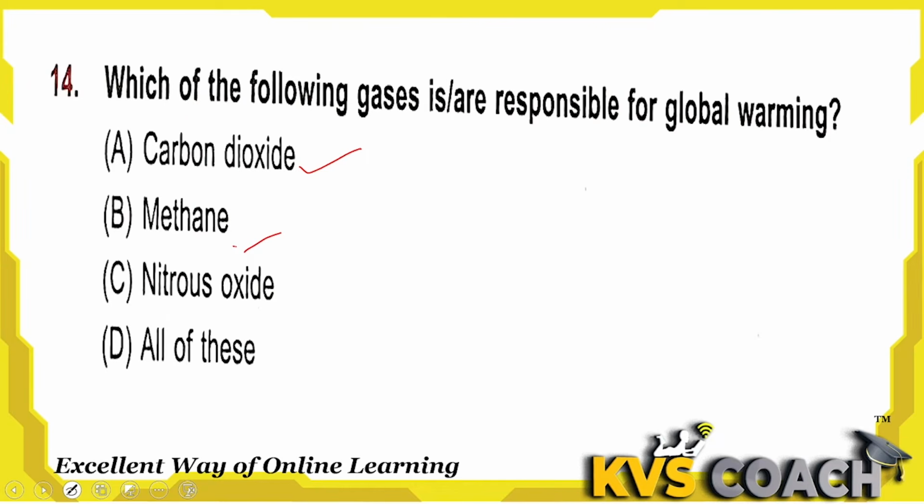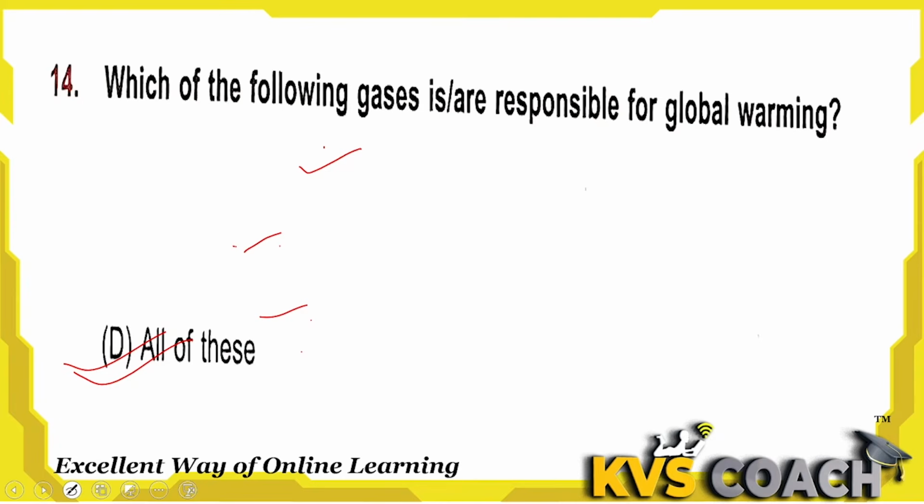Methane molecules trap heat, so this is also a greenhouse gas. Nitrous oxide also plays a very significant role in global warming, that is, it changes the climate. So basically CO2, methane and nitrous oxide, all of these are responsible for global warming. D is the right answer here.